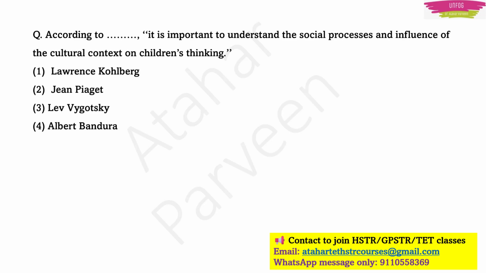See another important question. According to Dash, it is important to understand the social processes and influence of the cultural context on children's thinking. Which theory among these 4 options says that it is important to understand the social process and influence of cultural context on thinking of children? See the options here: Lawrence Kohlberg, Jean Piaget, Lev Vygotsky and Albert Bandura. Of course, we have not discussed Albert Bandura still. We will discuss in the next class.